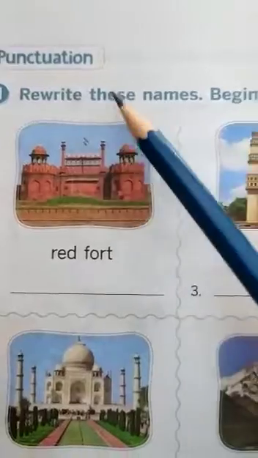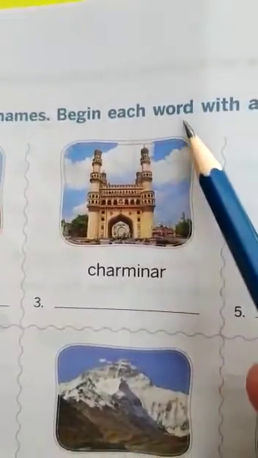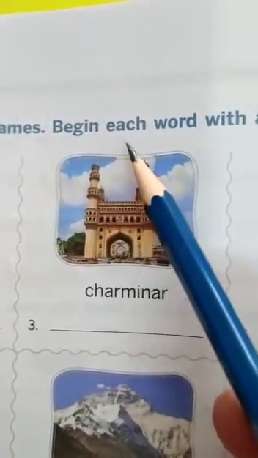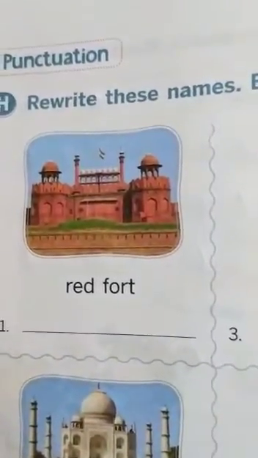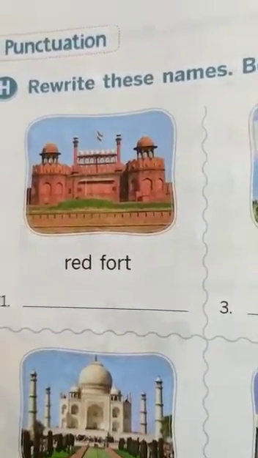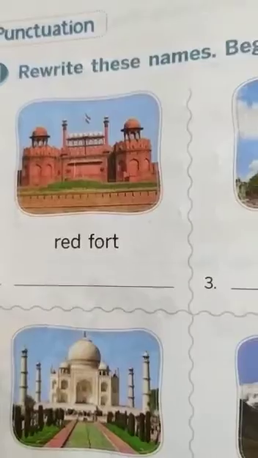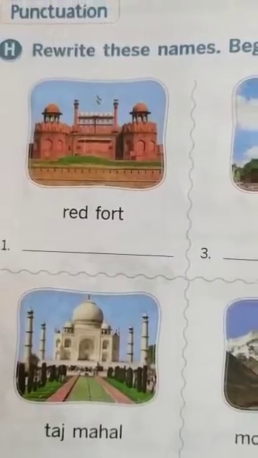Okay. Rewrite these names. You have to rewrite these names. Begin each word. B-E-G-I-N. Begin each word with a capital letter. C-A-P-I-T-A-L. Capital L-E-T-T-E-R. Capital letter. Rewrite means again you have to write. Write, rewrite. Again you have to write. Whenever you arrange, rearrange. Okay, so write, rewrite. We have to rewrite again. Okay, what we need to use? We need to use the capital letters. Okay, children. Now, shall we start?